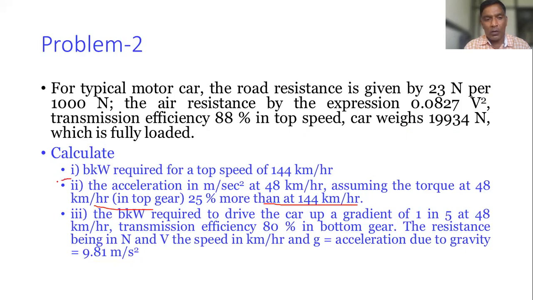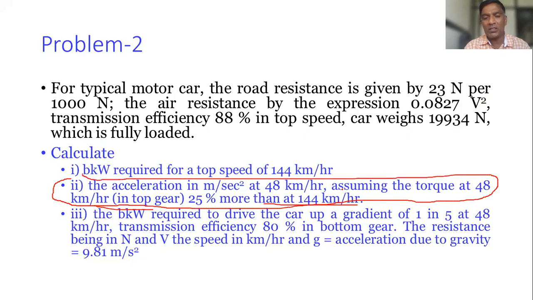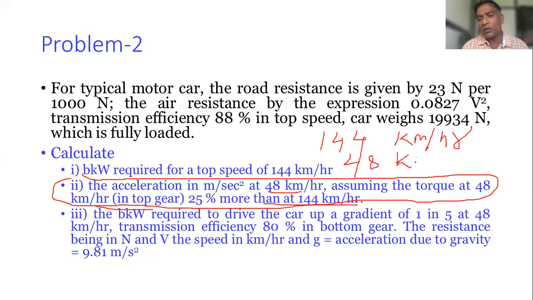So we need to have a clear understanding of such things. What is the meaning of this? On the preliminary step, we need a clear understanding. 25% more than. So the vehicle has a top speed in kilometers per hour, and this one is 48 kilometers per hour.